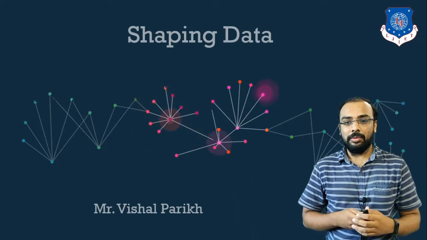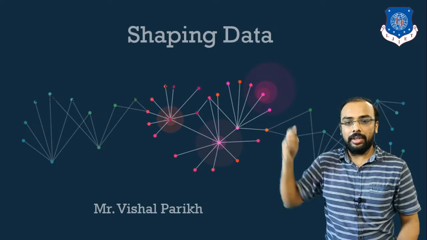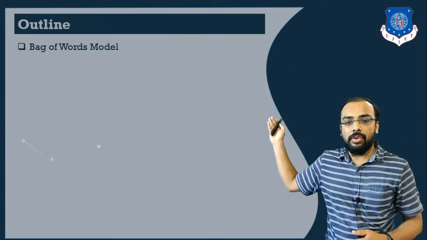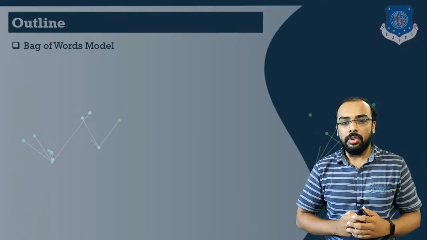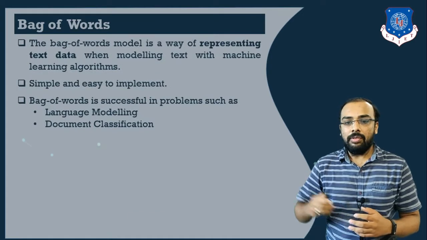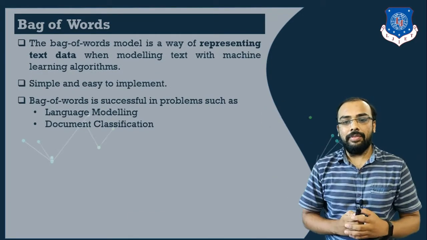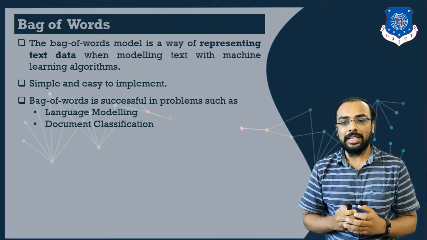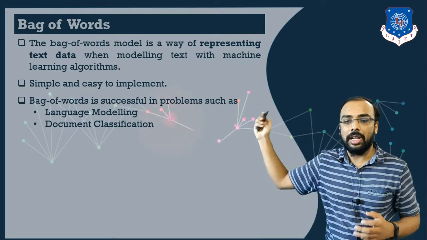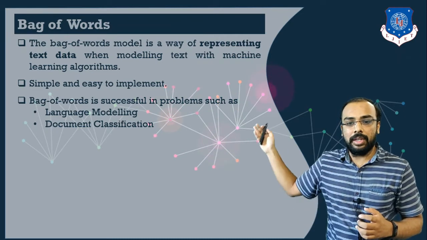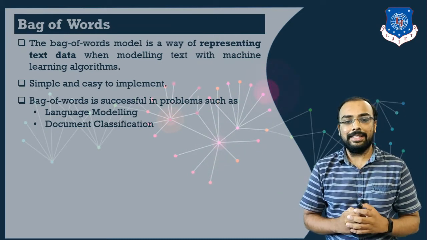Today we will explore more on shaping of our data. In particular, today we are going to explore what the bag of words model is. So what is bag of words? The bag of words model is a way of representing text whenever we are modeling text with machine learning algorithms. It is the easiest and simplest way of representing our text data.